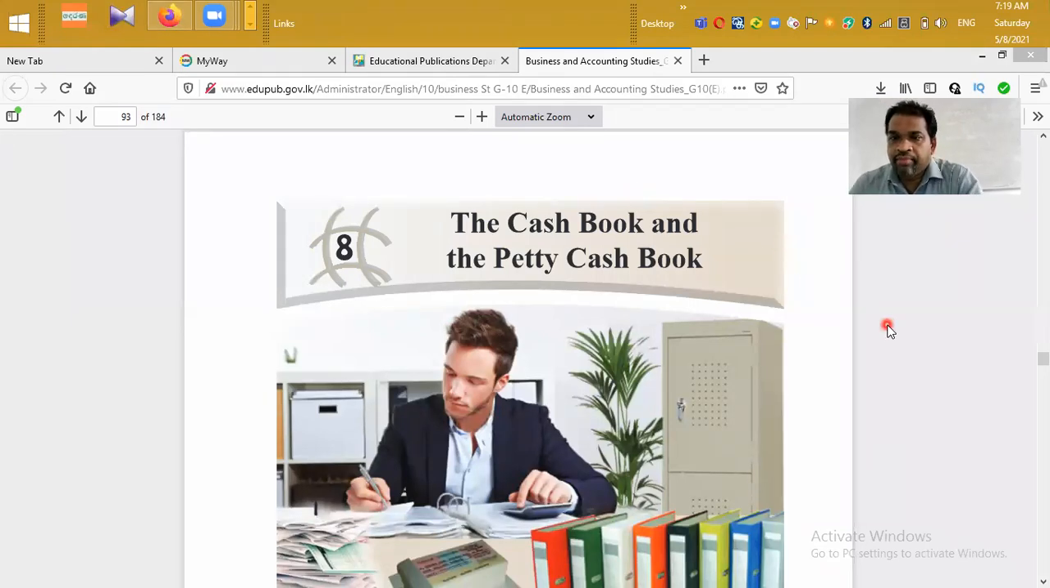Okay. Today we are going to discuss a new chapter, that is the cash book and the petty cash book. In the previous chapter, we understood about primary books. Now we are going to discuss each primary book separately in detail. Our new chapter is chapter number 8, the cash book and the petty cash book.